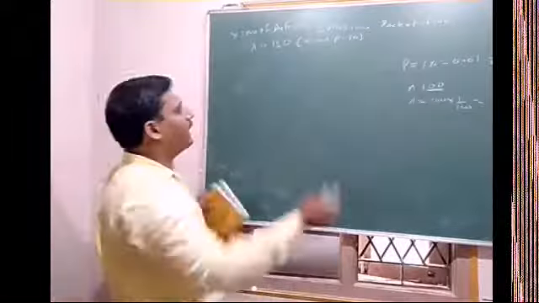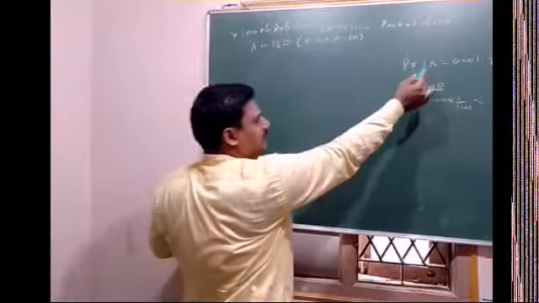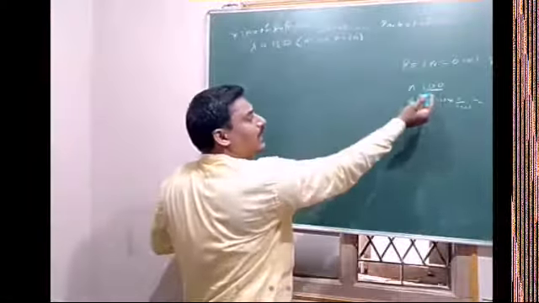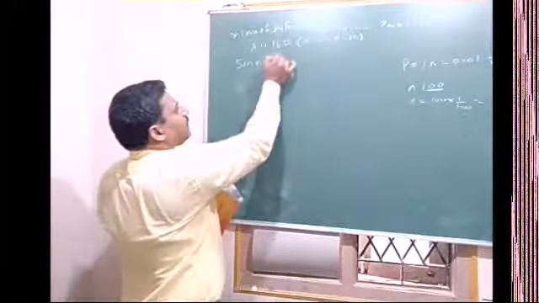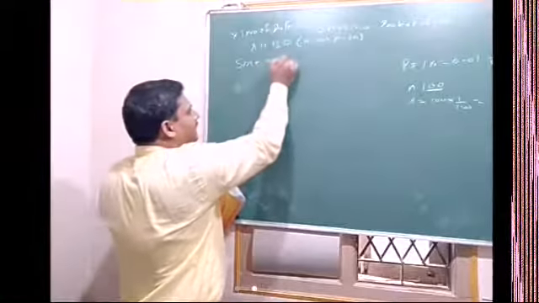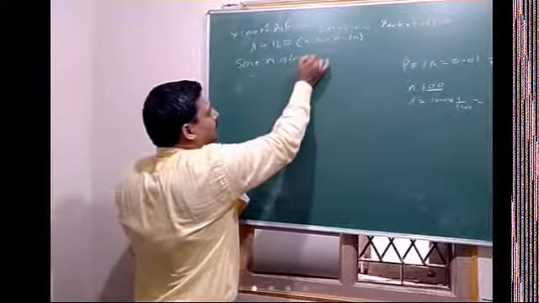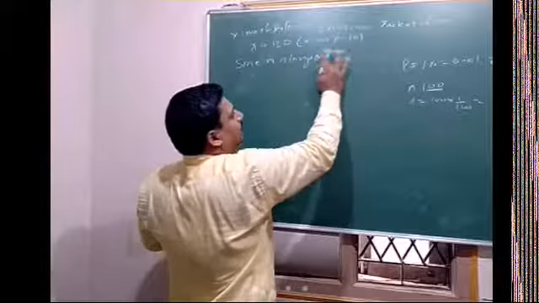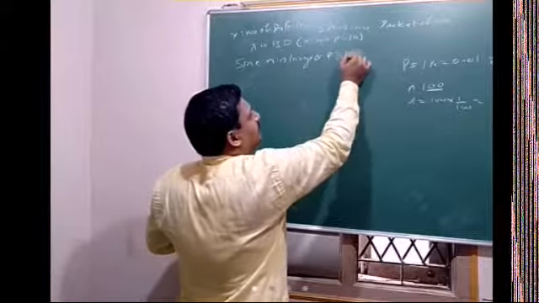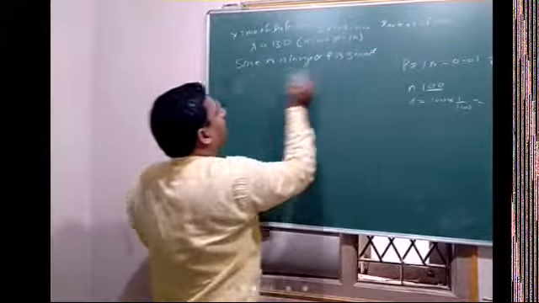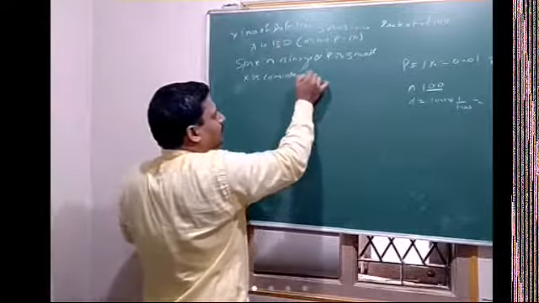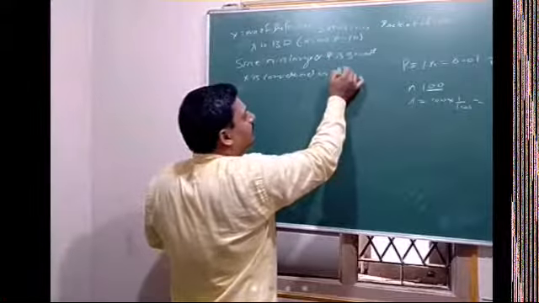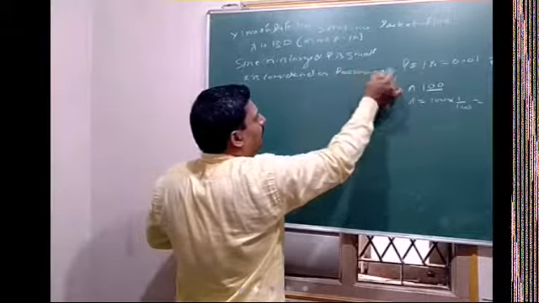Here the probability of success, 1%, is very small and n is very large. Since n is large and p is small, x is considered as a Poisson variate.